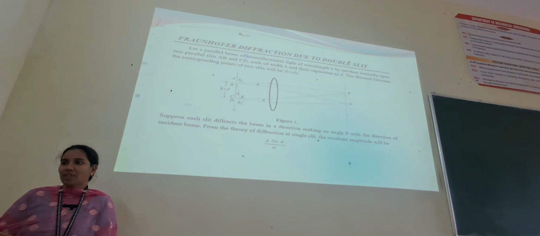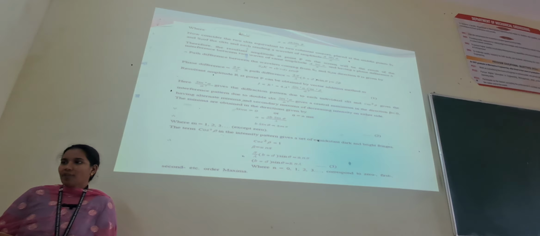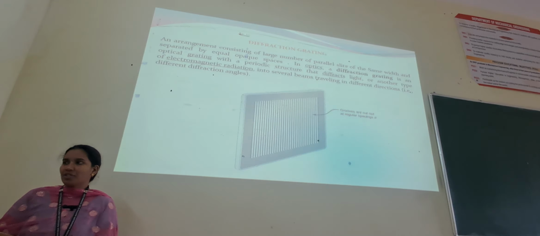Next, Fraunhofer diffraction due to a double slit. Let a parallel beam of monochromatic light of wavelength lambda be incident normally upon two parallel slits AB and CD, each of width b and their separation is d. The distance between the corresponding points of the two slits will be b plus d, as shown in figure 1. So we will get the resultant amplitude A sin alpha by alpha. After doing all the derivation, we will get the intensity pattern, where you see equidistant dark and bright fringes.